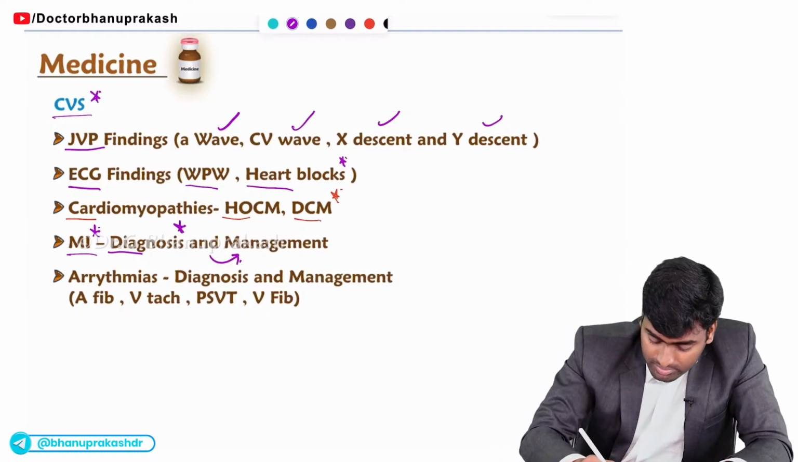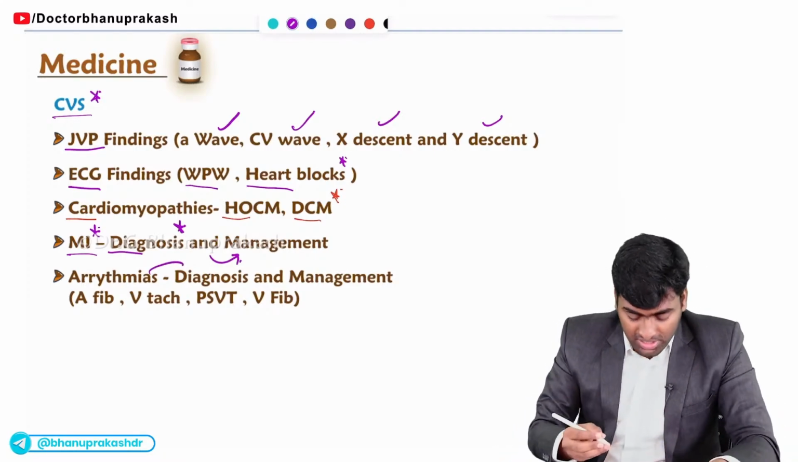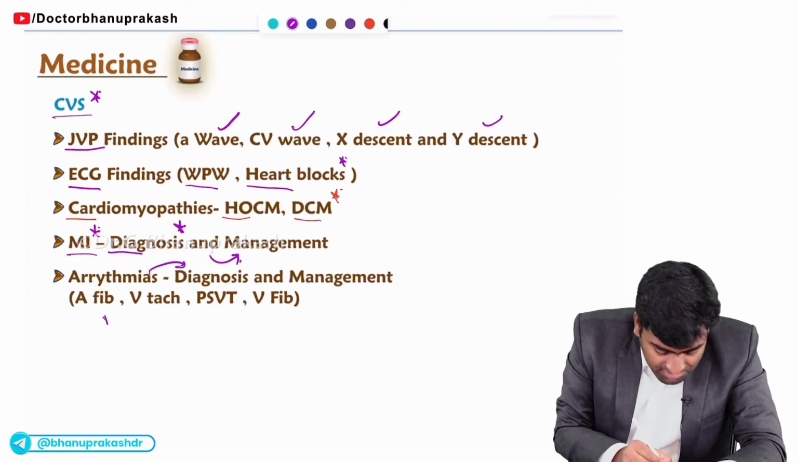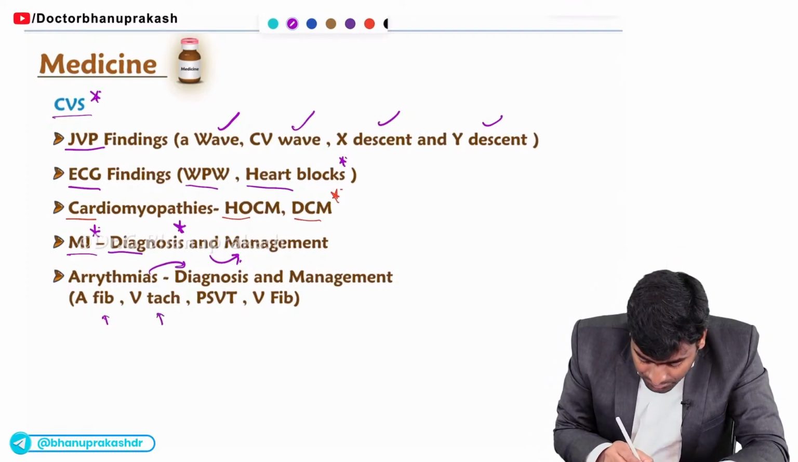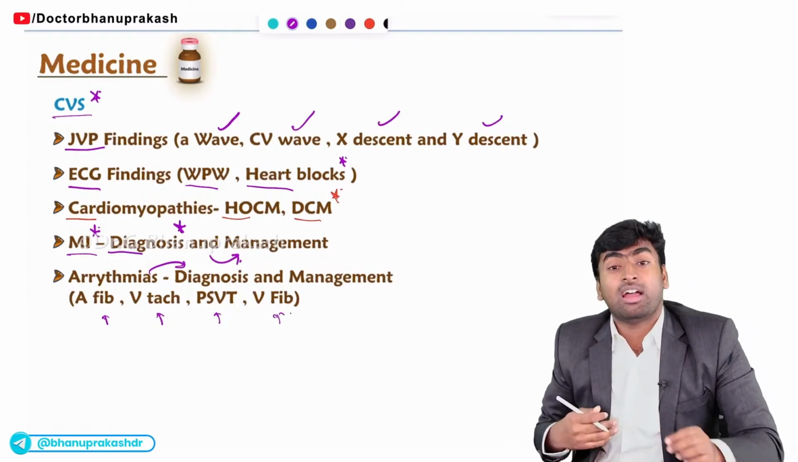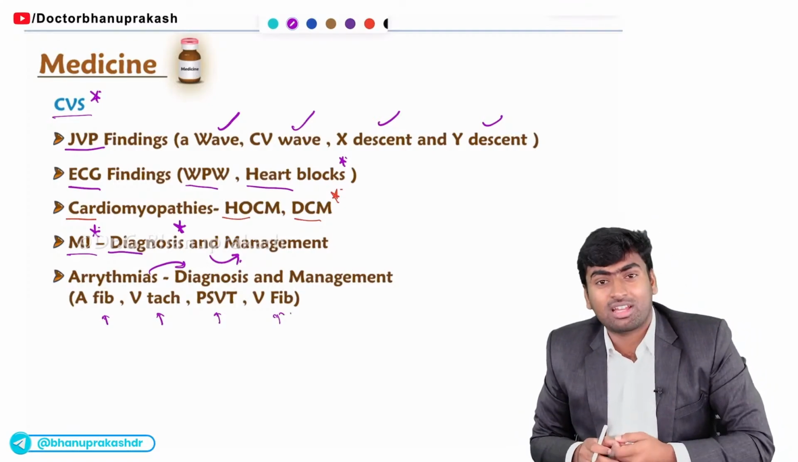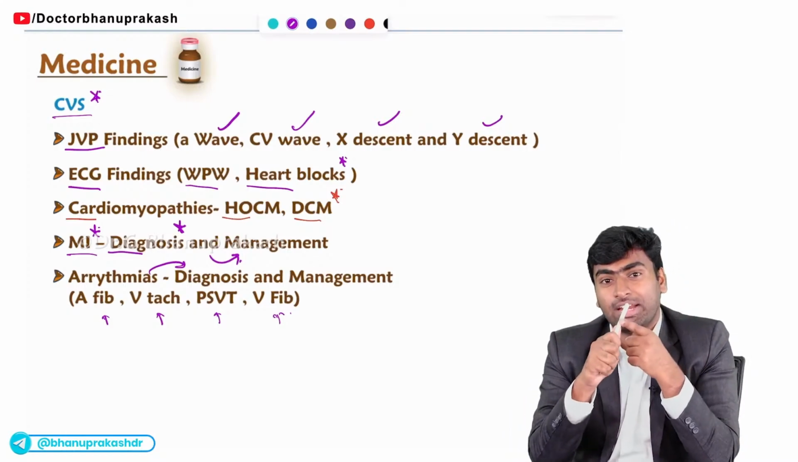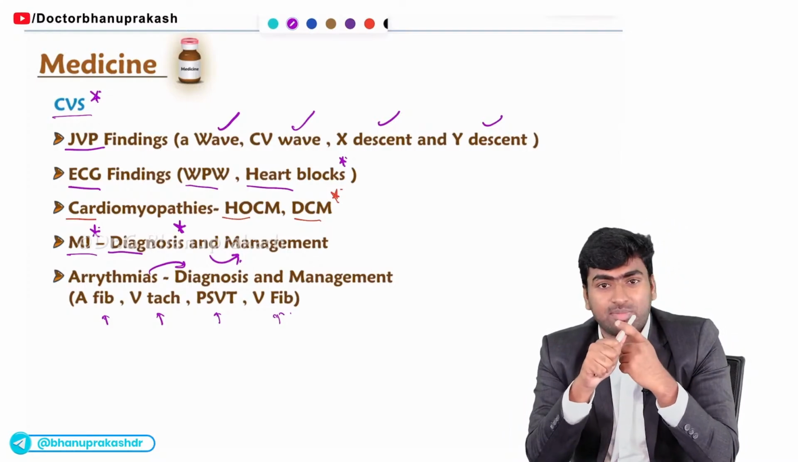Like if it is STEMI or non-STEMI, how will you proceed with the management? And about arrhythmias, you should know how to diagnose them or how they look on ECG, like AFib, ventricular tachycardia, PSVT and VFib, and what the preventive methods are and what the management is in acute scenarios. So you should know these ECG findings and their proper management.